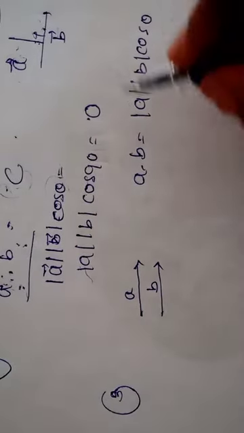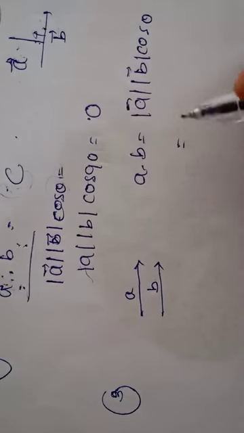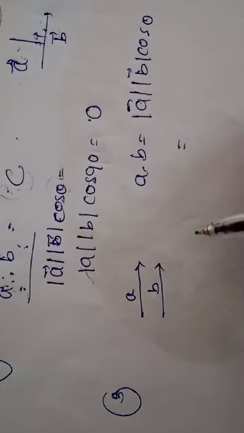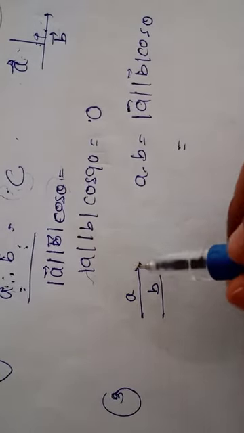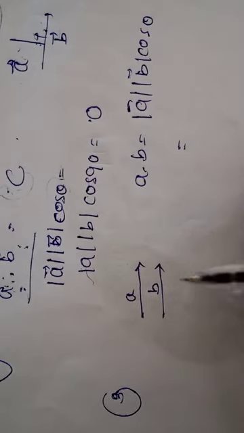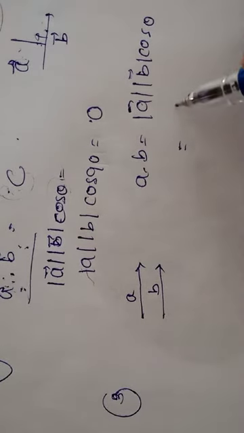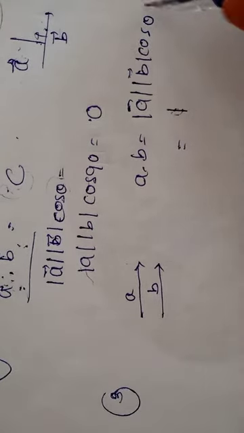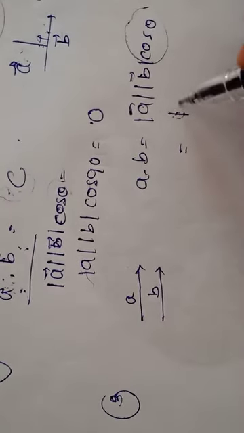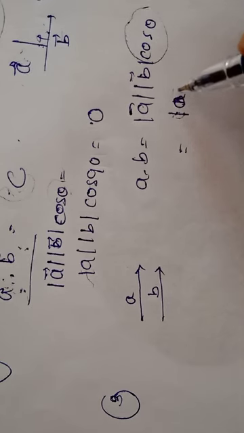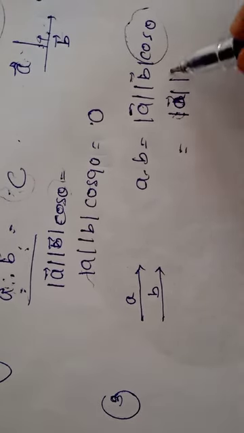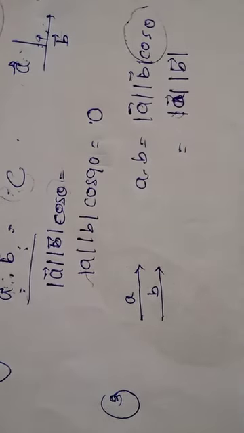If both are in the same direction, they are parallel to each other, so there is no angle between them, and the cos theta term vanishes, leading to magnitude of A and magnitude of B.